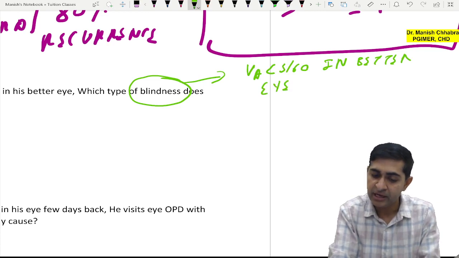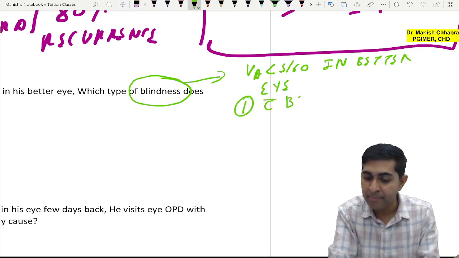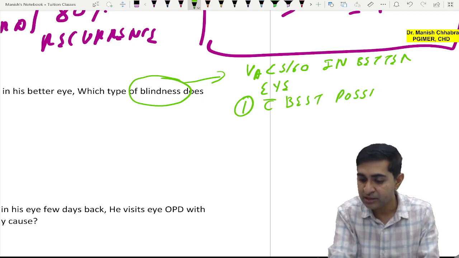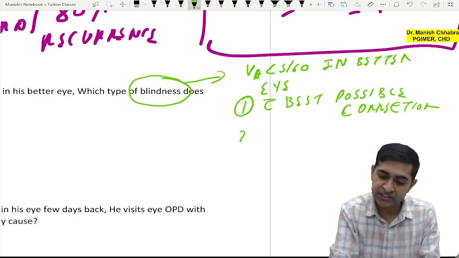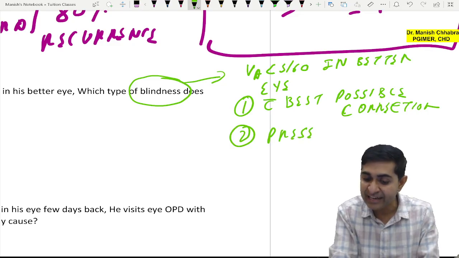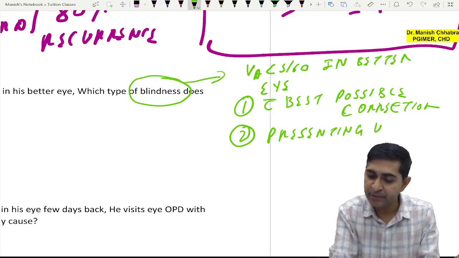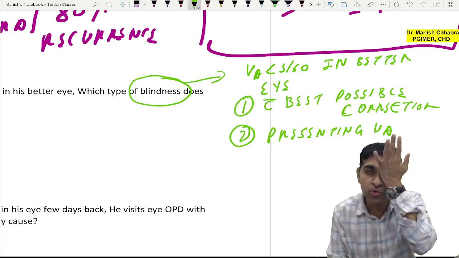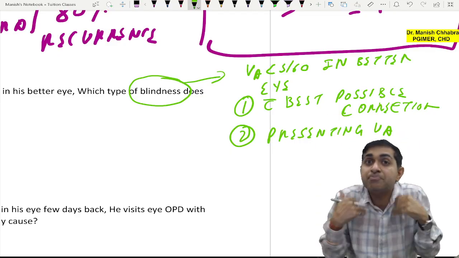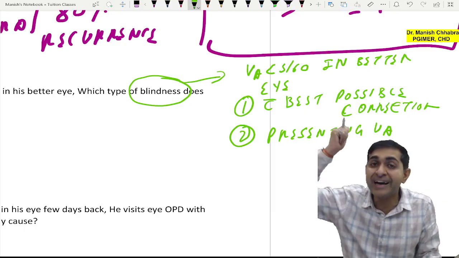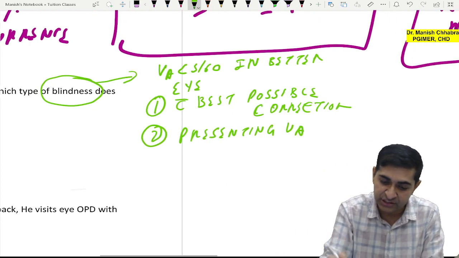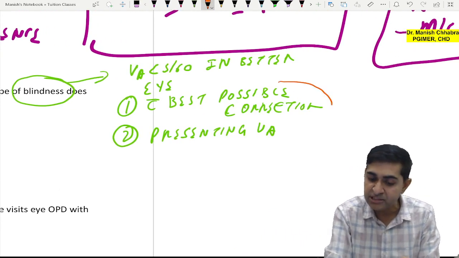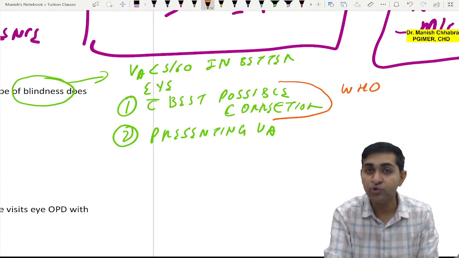In better eye. Now two things. One, with best possible correction, means glasses. And second is just the presenting visual acuity, means the patient has come to you, just ask the patient to close the eye and read the letters on the Snellen chart. That is presenting. But if you start to correct the refractive error by putting glasses, that is your with best possible correction. Yes, if they have specifically asked with best possible correction, this is your WHO criteria.